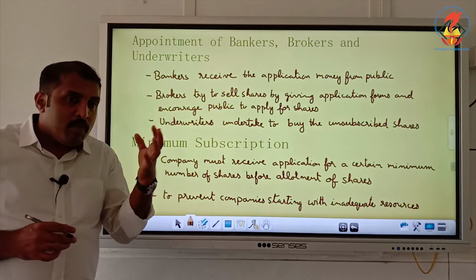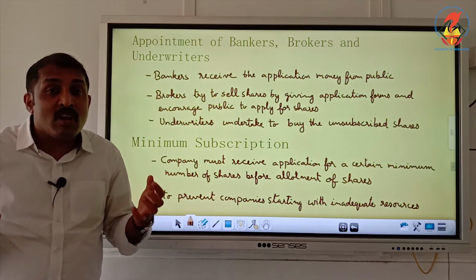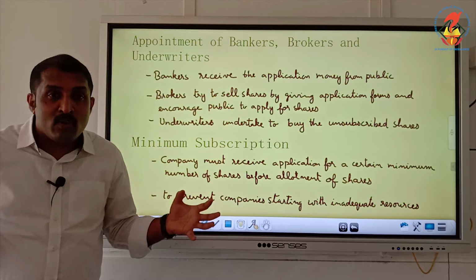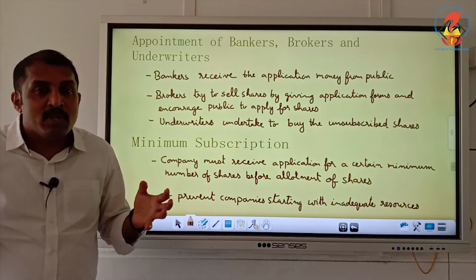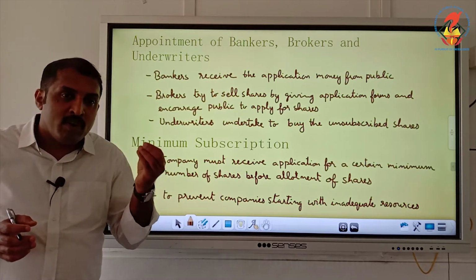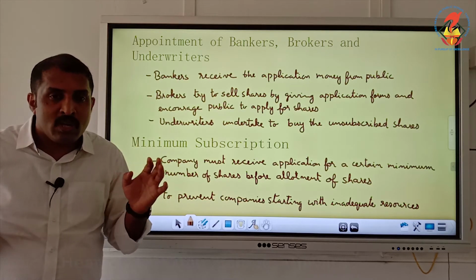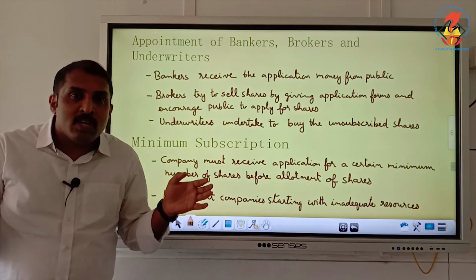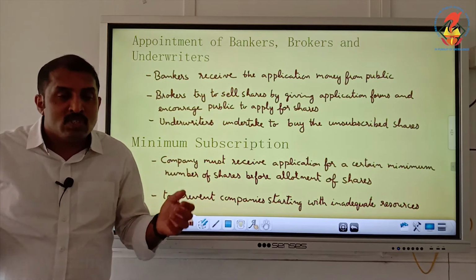Brokers are helping to sell shares by providing application forms and encouraging the general public to subscribe for shares or debentures. So, brokers or firms are appointed in order to make sure that the general public is encouraged to apply for shares.